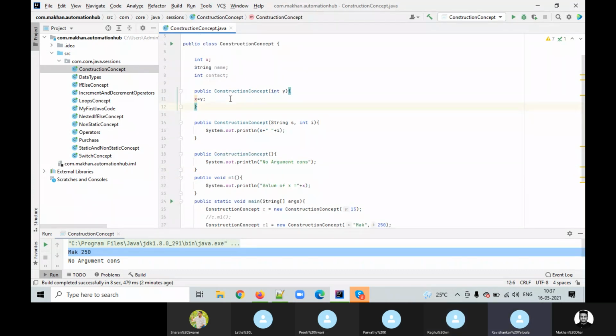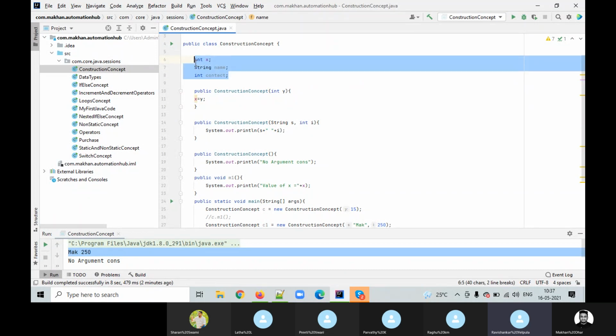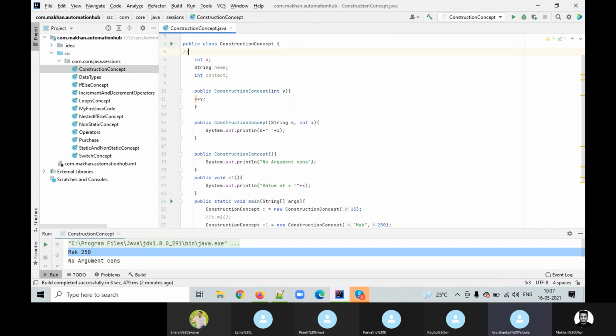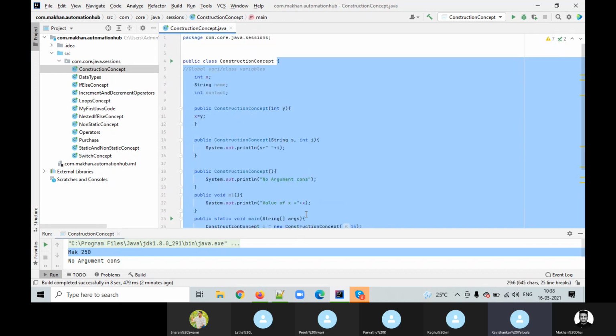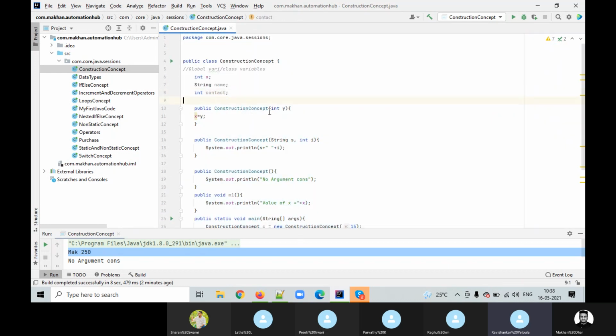Yeah. So here we have declared three variables: text, string name, content. These are the three class variables or global variables. The meaning of global variables is that the scope of the variable will be throughout the class. So these three variables can be used within the curly braces of this class, I mean within the scope of this class. In the main method also we can use them, in the constructor, in the method, in all three constructors we can use them. Within this class, wherever we want, we can use them.